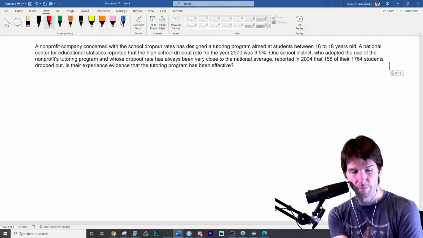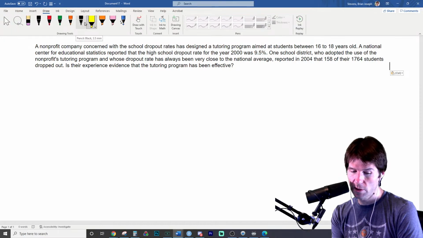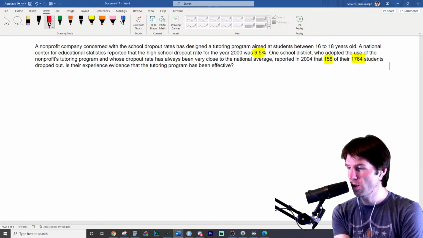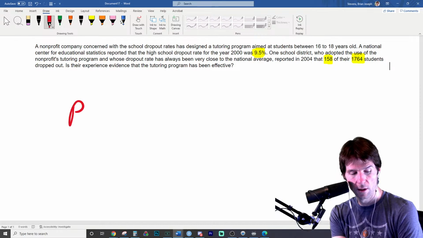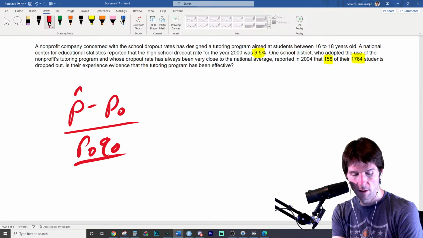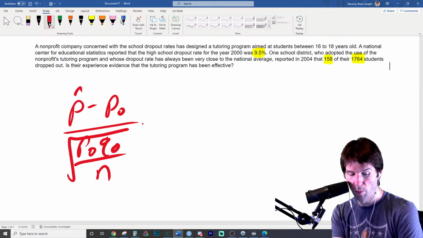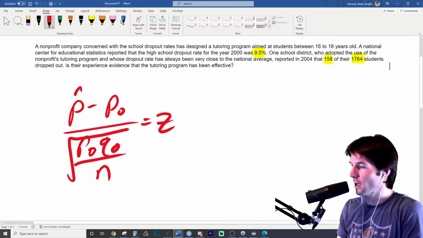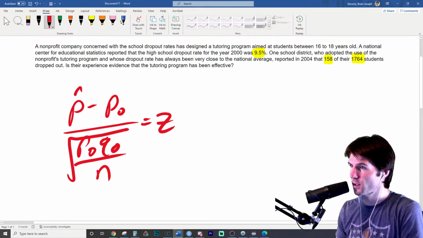But it's tough. So we have right here 9.5. We have here the amount out of the sample. Can anyone help us off with any of this notation as we write the equations? So here's the equation we're going to use to find the z statistic. We have the sample proportion minus the hypothesized true proportion, over the square root of the hypothesized true proportion times the complement of the hypothesized true proportion, over the sample size.